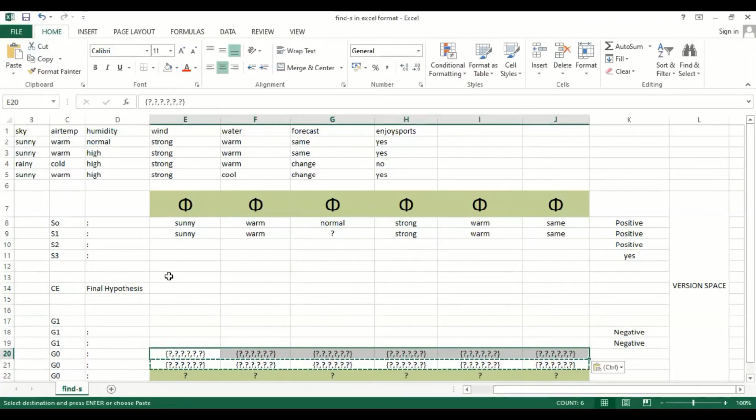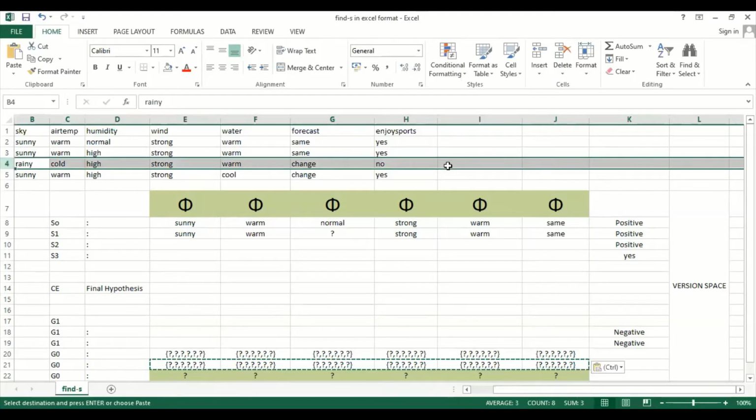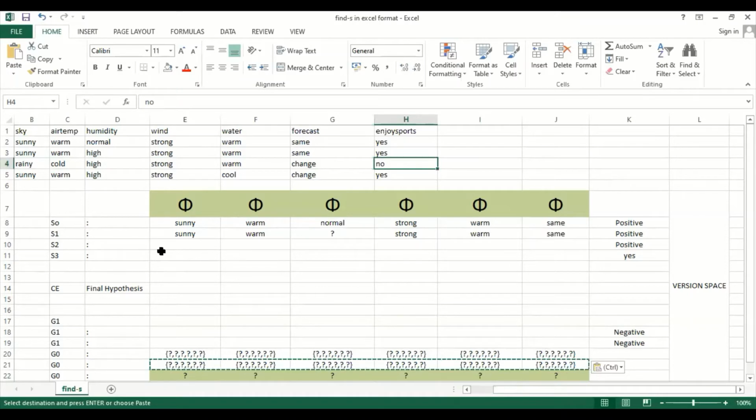Now the most important part of this candidate elimination algorithm is the negative value. In the case of a negative value, it will take the third record, and it has found that the record falls under negative values. So instead of forwarding this to the specific hypothesis, this record will be forwarded to our general hypothesis. The general hypothesis will take that one. After fetching that, it compares the available record with the opposite value of the record which is available in the specific hypothesis. Let us have a look here.